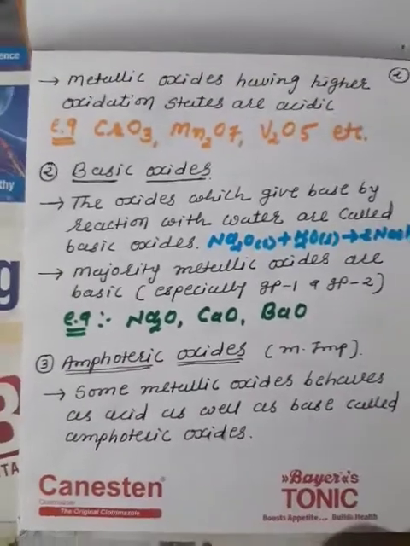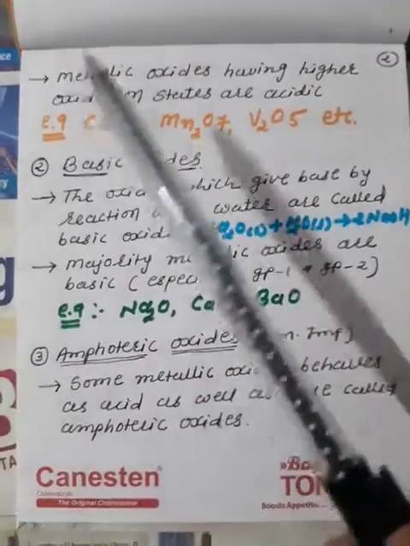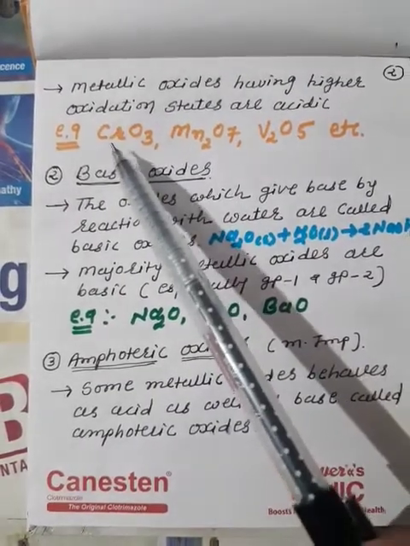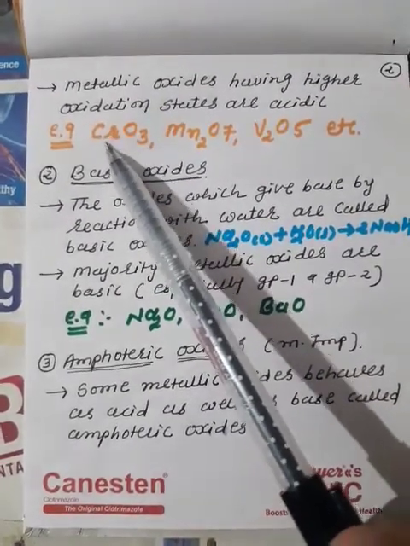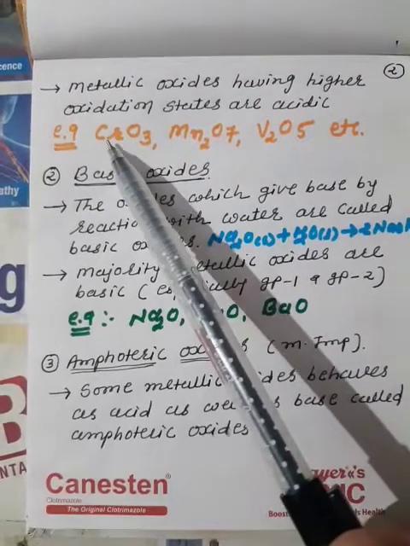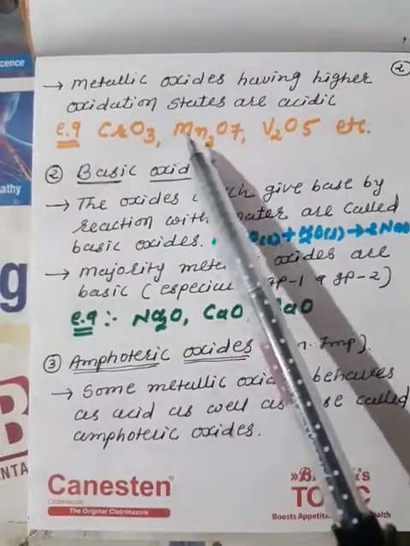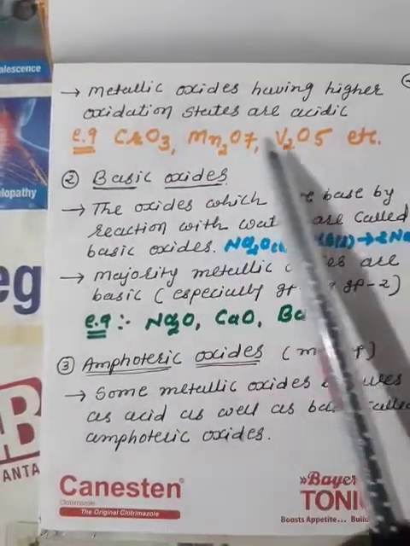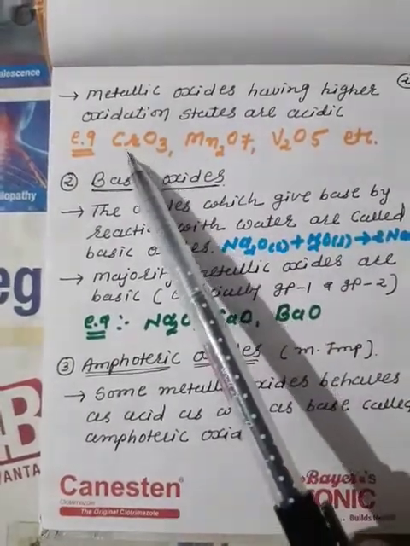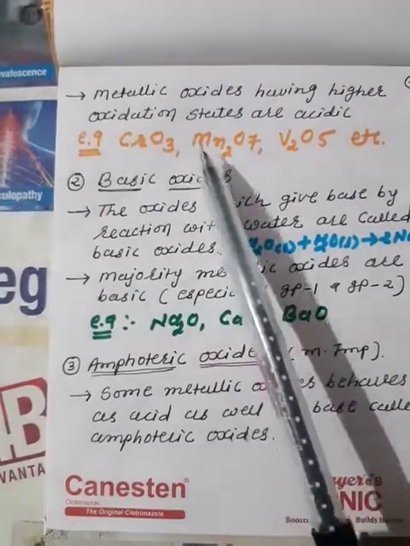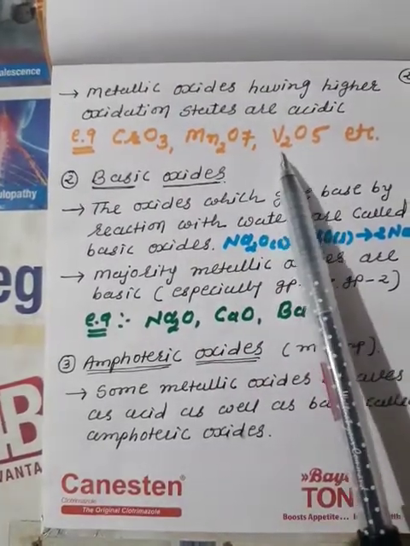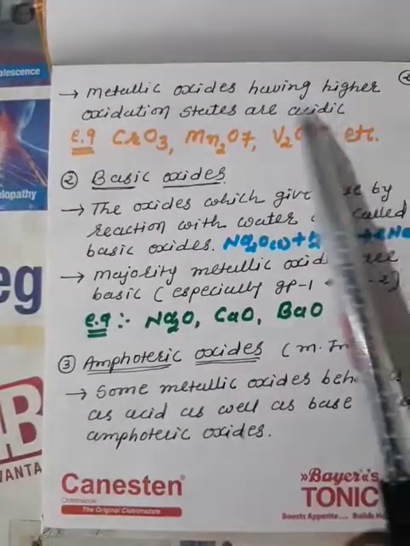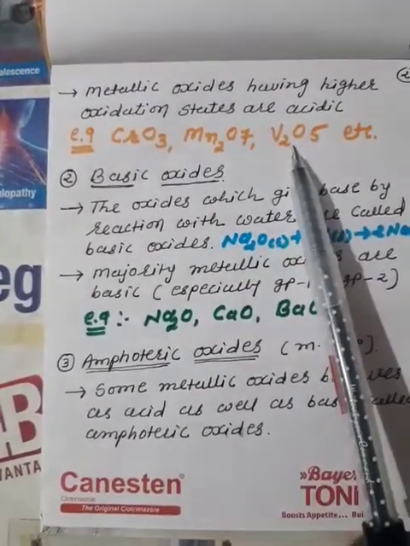Before the basic oxides, some D block oxides having higher oxidation states, like chromium trioxide with +6, manganese with +7, and vanadium with +5. These oxides of D block elements, the transition metals chromium, manganese and vanadium, having higher oxidation states are acidic in nature.